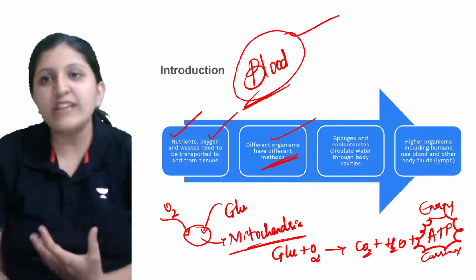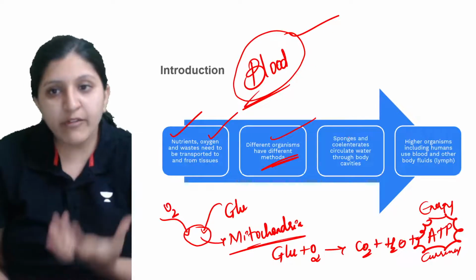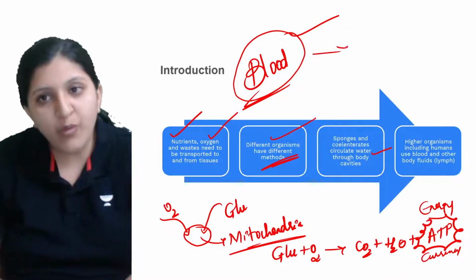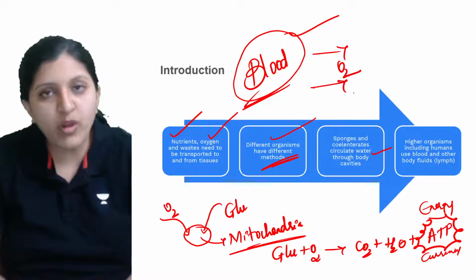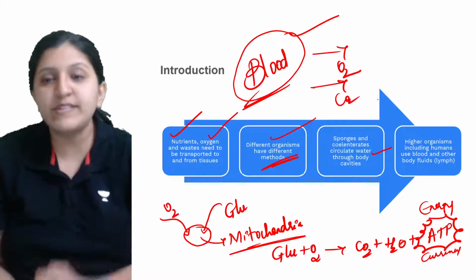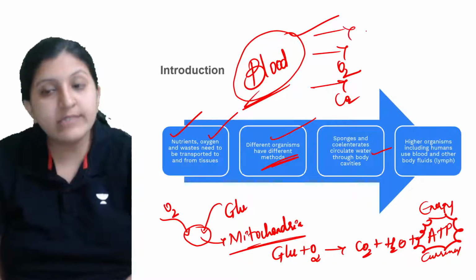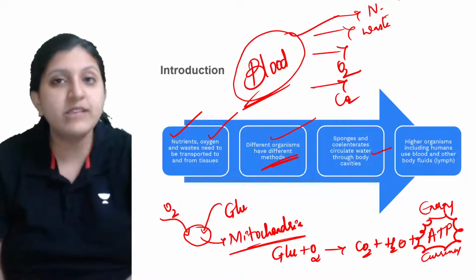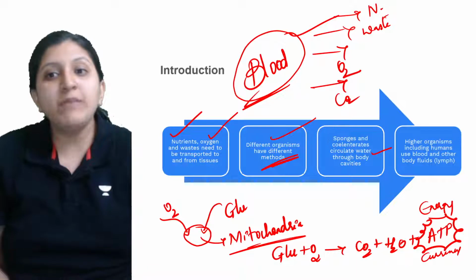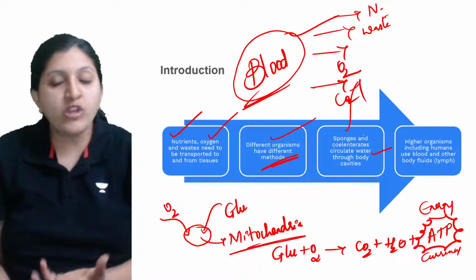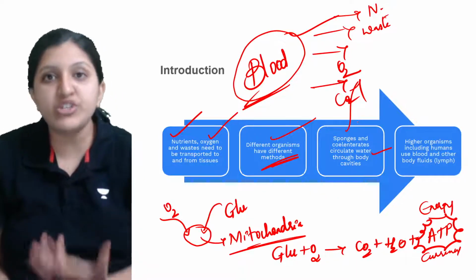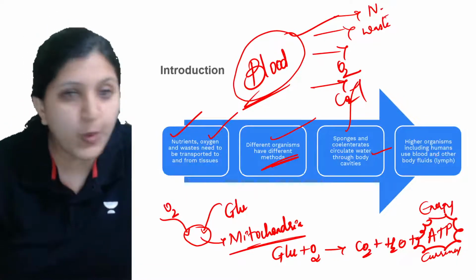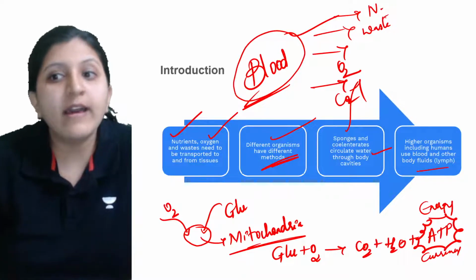But in different organisms, like the starfish, sponges, and cnidarians, the water is what is supplying. Through the water they take oxygen, and through the water itself they get rid of the carbon dioxide. The waste products are removed through the water, and the nourishment is taken through the water. So all this can be done through the water in sponges, cnidarians, and starfish. That is the case. Now higher organisms, including humans, use the blood and other body fluids.